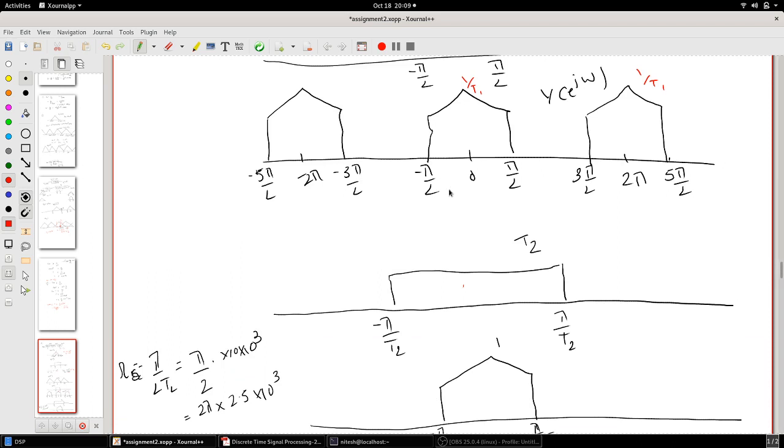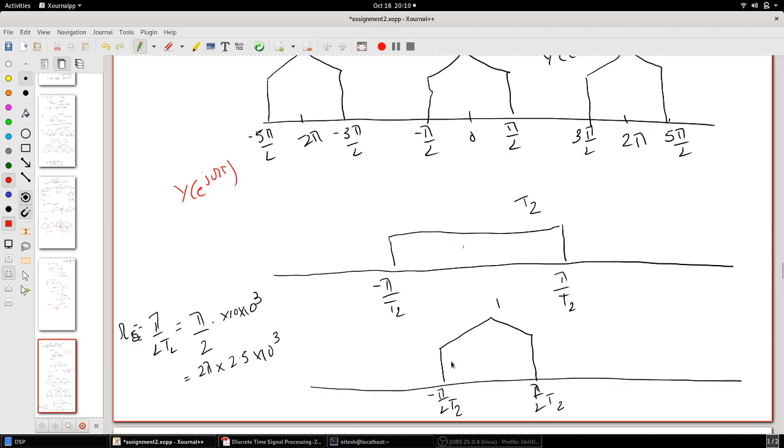If you see this, this Y of e raised to j omega gets converted to Y of e raised to j omega T, which is this guy here.